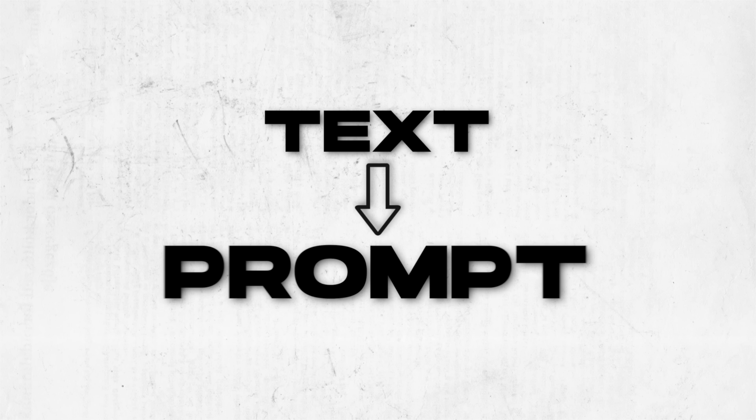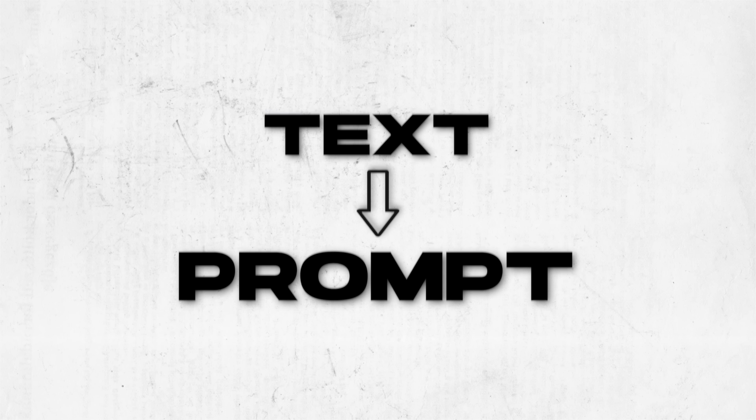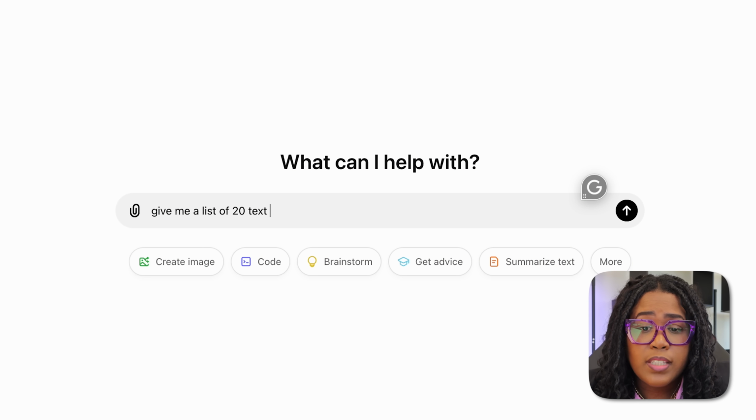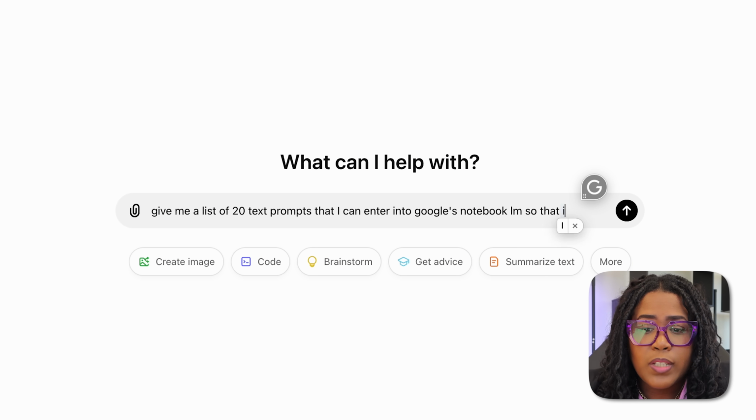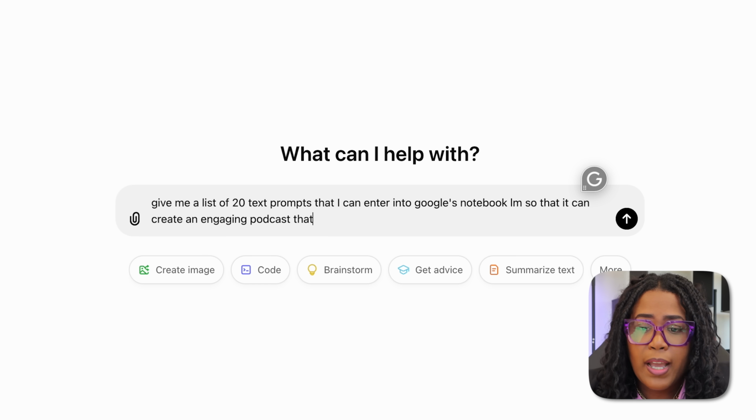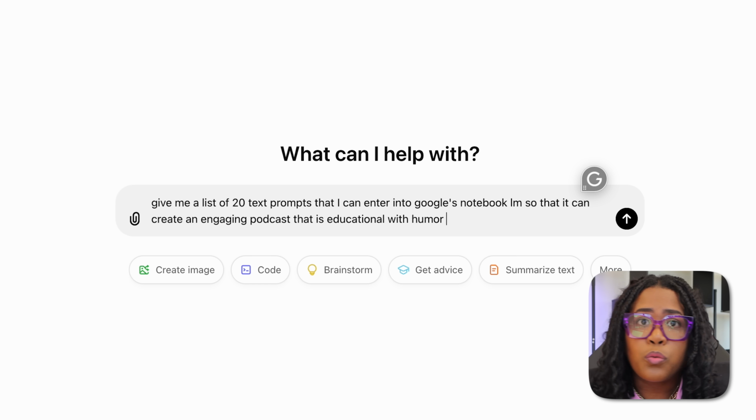But the last way that I want to show you really quickly that you can use Notebook LM to create your podcast from is going to be text. We will be entering in a prompt, basically a few sentences telling it what type of podcast we want it to create. And if you are not sure, then we can head back over to ChatGPT and then you can ask it to give you a list of 20 text prompts that I can enter into Google's Notebook LM so that it can create an engaging podcast that is educational with humor.